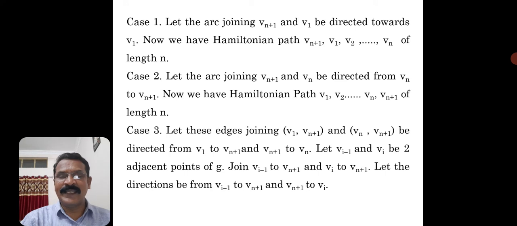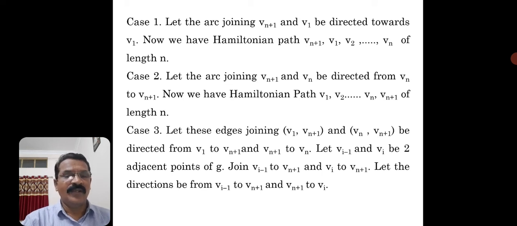So the third case: let the edges joining the pairs of vertices V1, Vn plus 1 and Vn plus 1, Vn be directed from V1 to Vn plus 1 and Vn plus 1 to Vn.